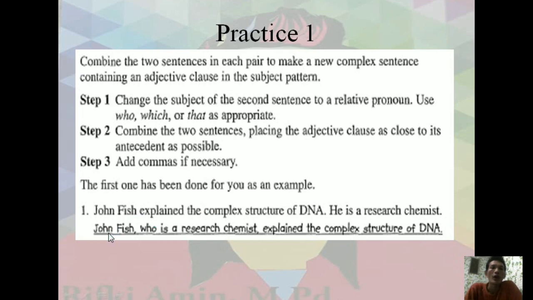Who is John Fish? John Fish, who is a research chemist, explained the complex structure of DNA. It is a complex sentence because John Fish explained the complex structure of DNA, and there is a dependent clause, who is a research chemist.